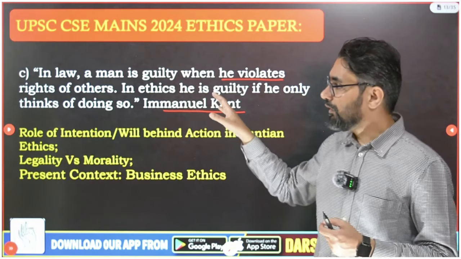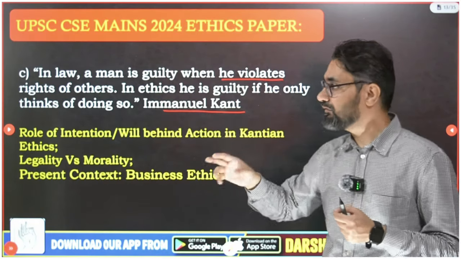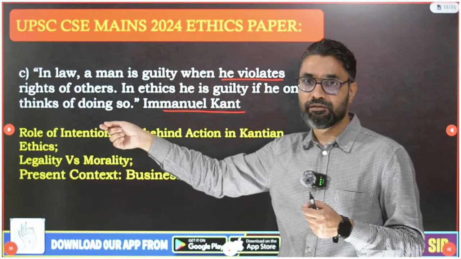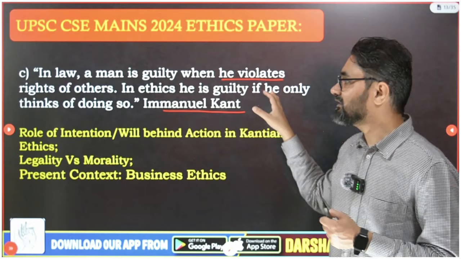But here they have not asked a question on Kant. The question is a comparison, that for law, when you violate the rights of others, it's illegal. But for Kant, even thinking of violating the rights of others, it is immoral.